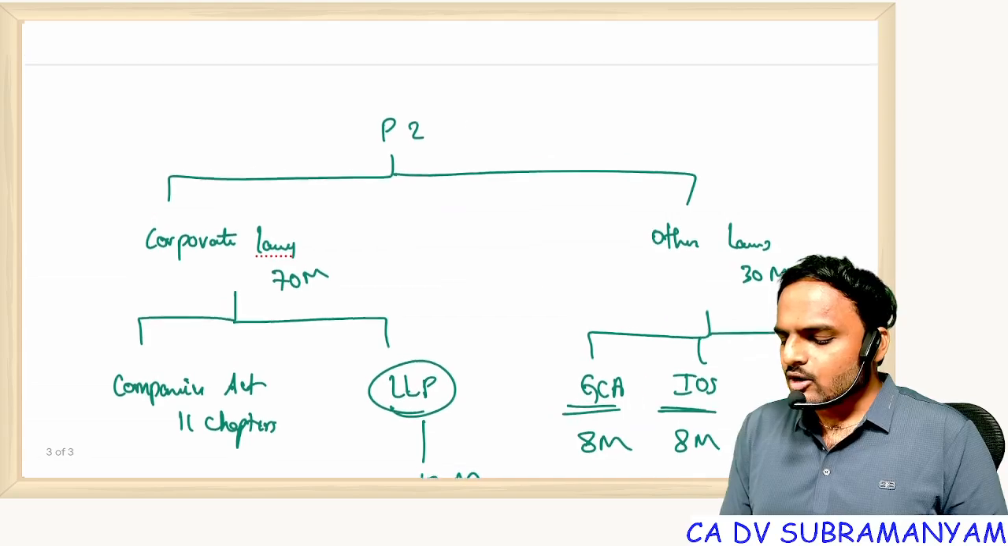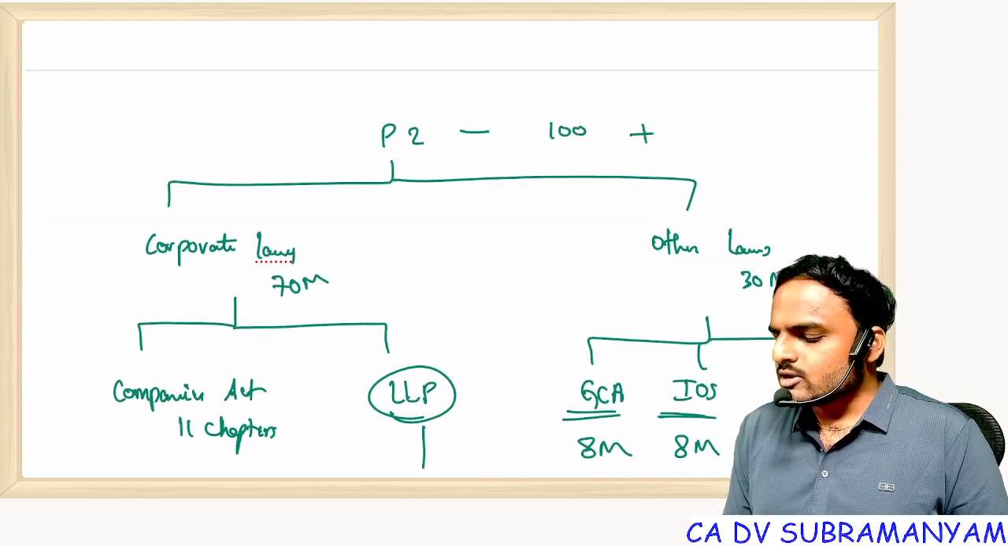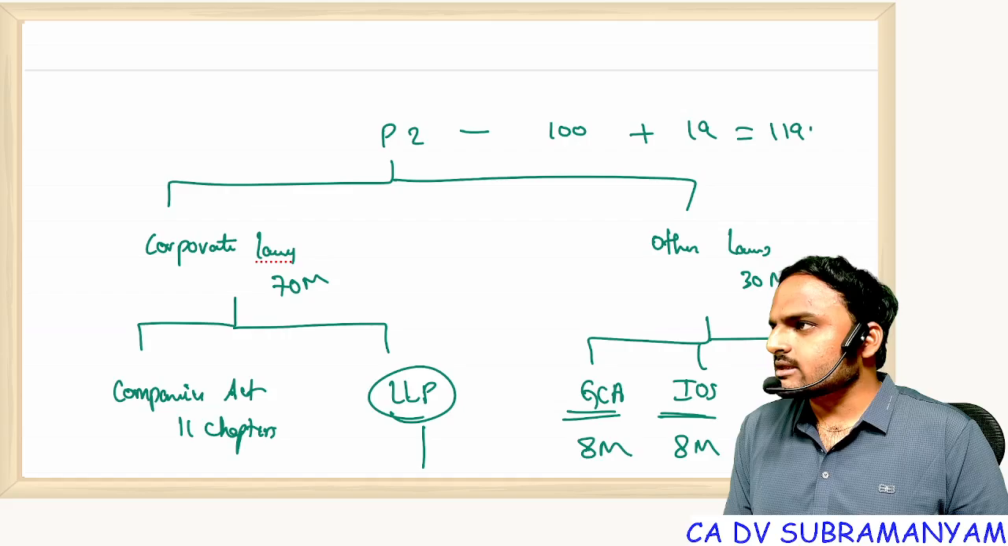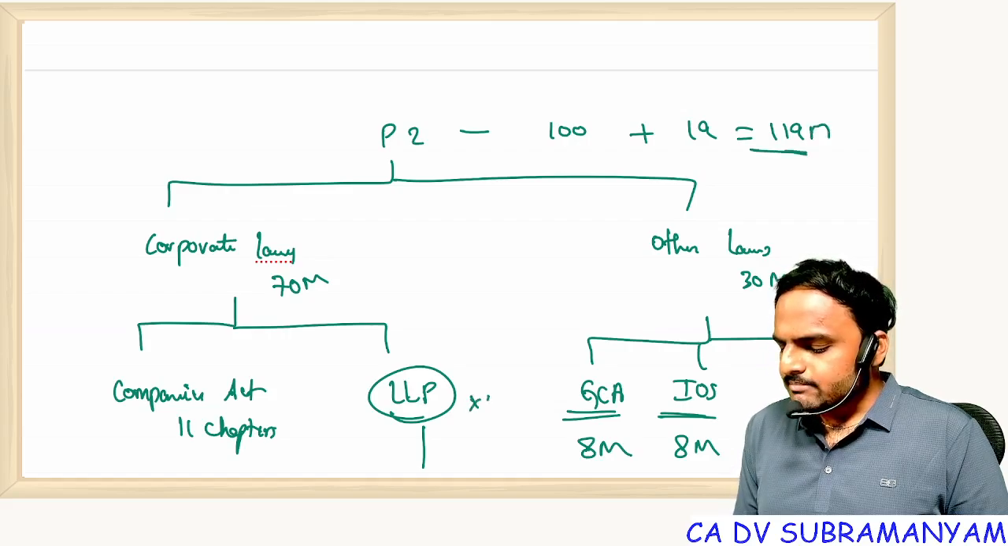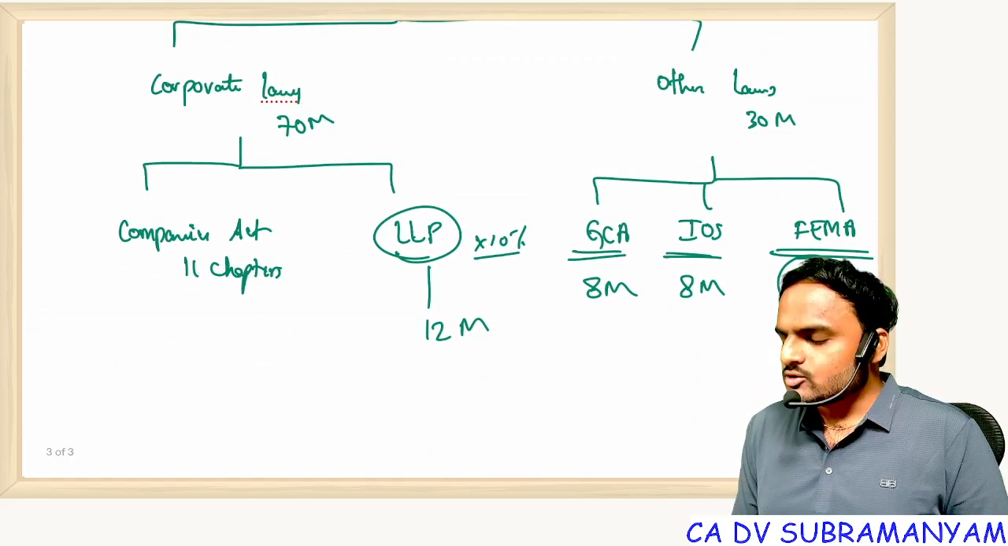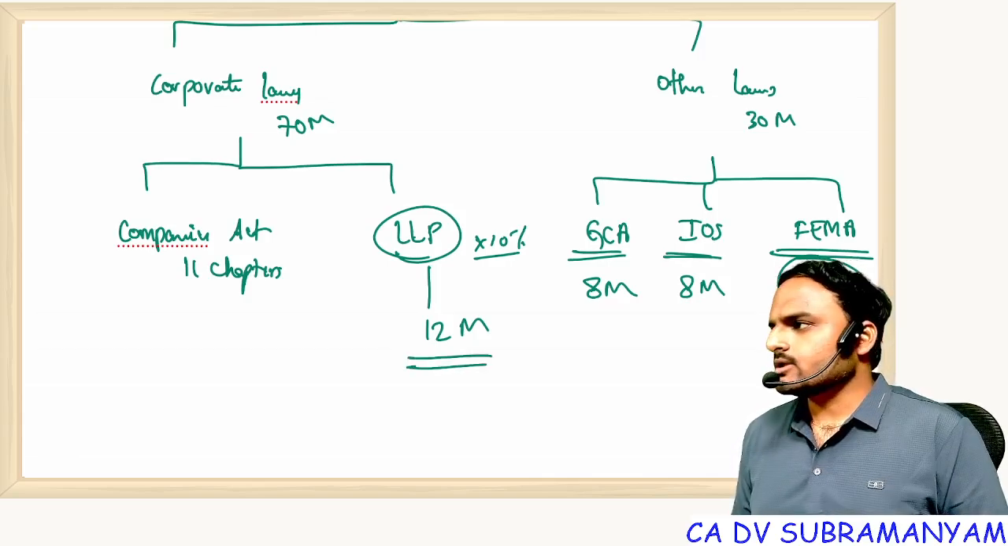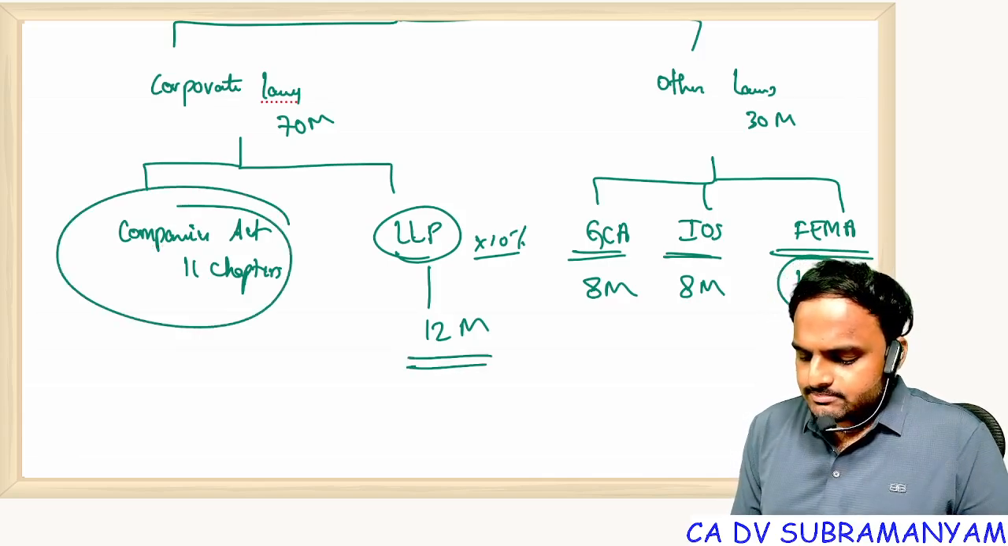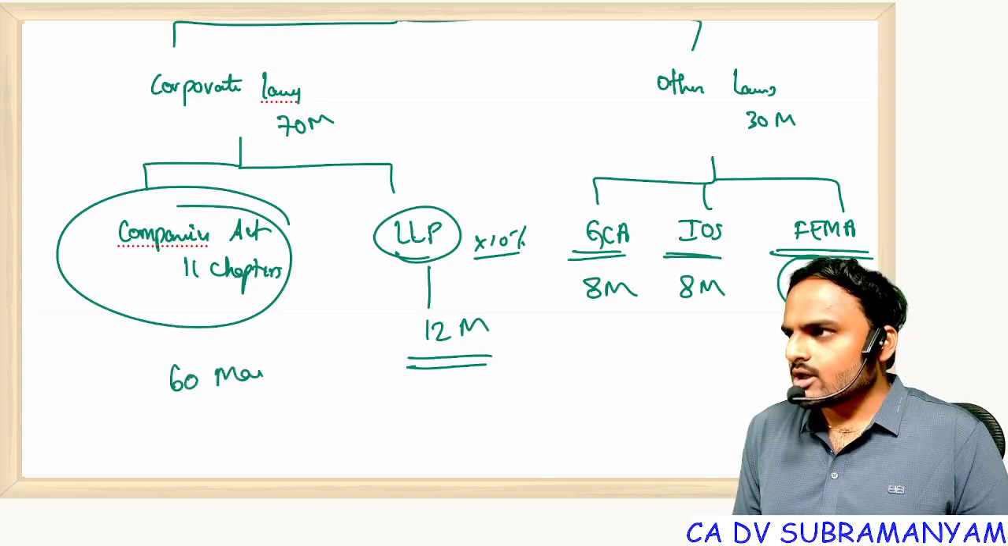The entire question paper is for how many marks? 100, and including choice it is 119 marks. LLP weightage is 10%, that means 10% of 119 is about 12 marks. Understood? And the 11 chapters of the Companies Act will give you a weightage of 60 marks.